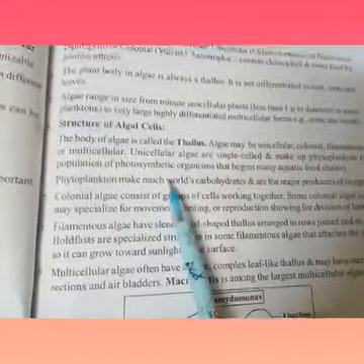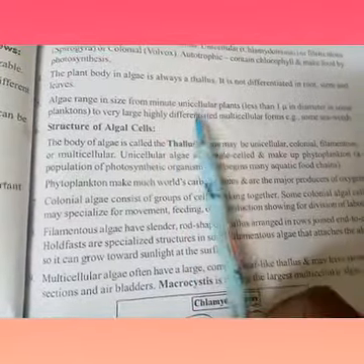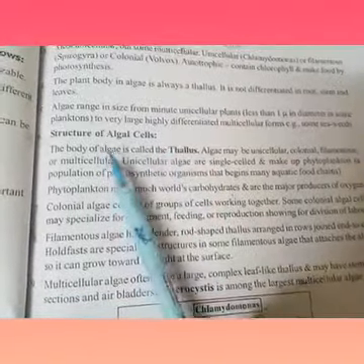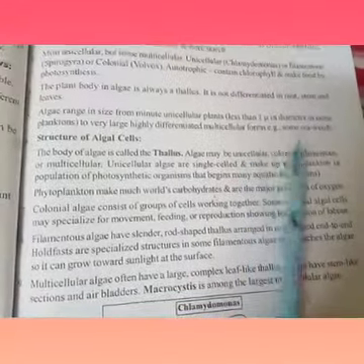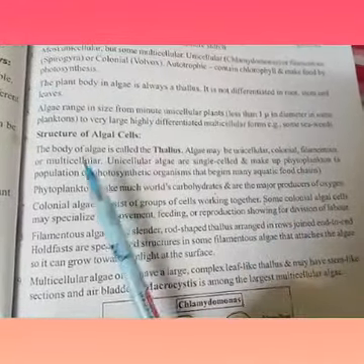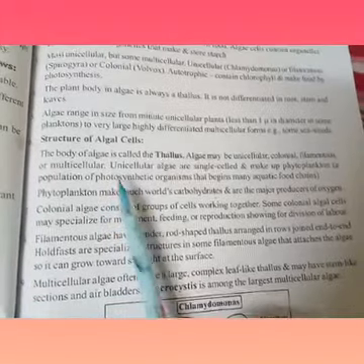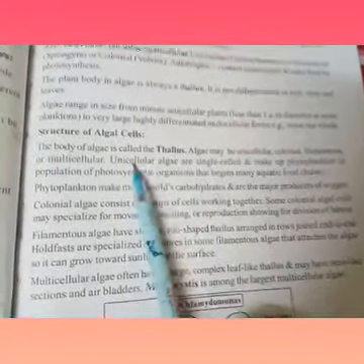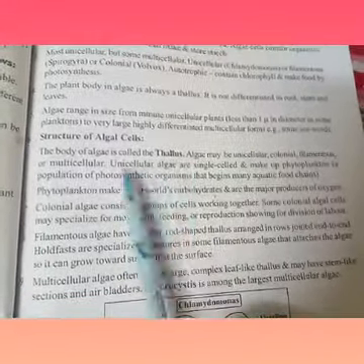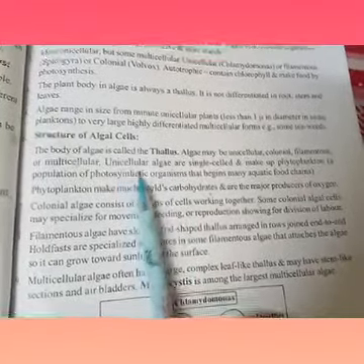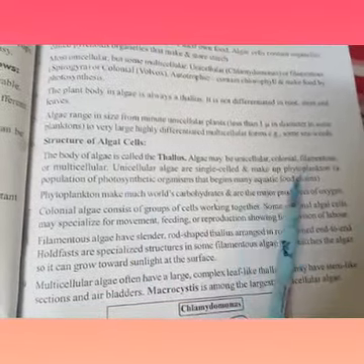Now, structure of algal cells. What is the structure of the algae? The body of algae is called a thallus. As we discussed in the above para, the body is called a thallus. Algae may be unicellular, colonial, filamentous or multicellular. Here let us discuss this. Unicellular algae are single celled. As you know, uni means single, and they make up phytoplankton.